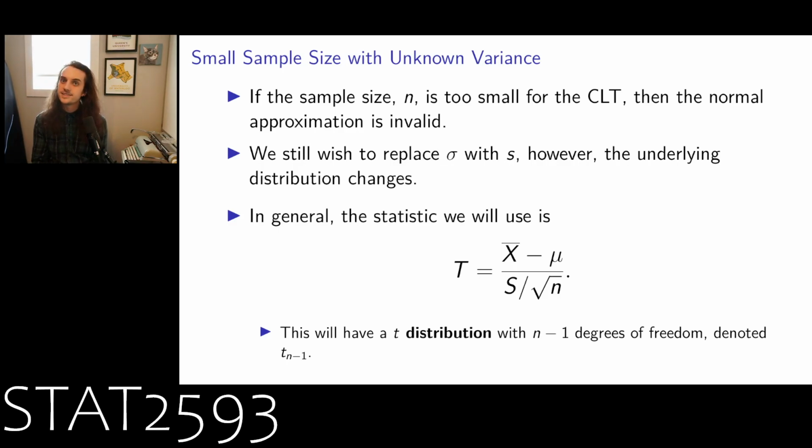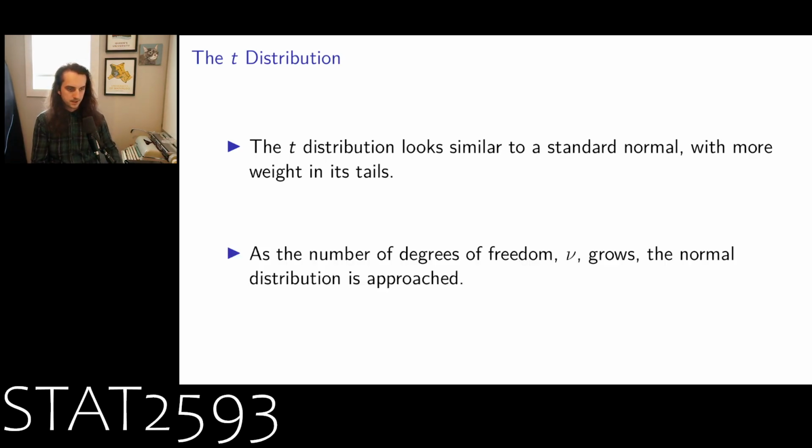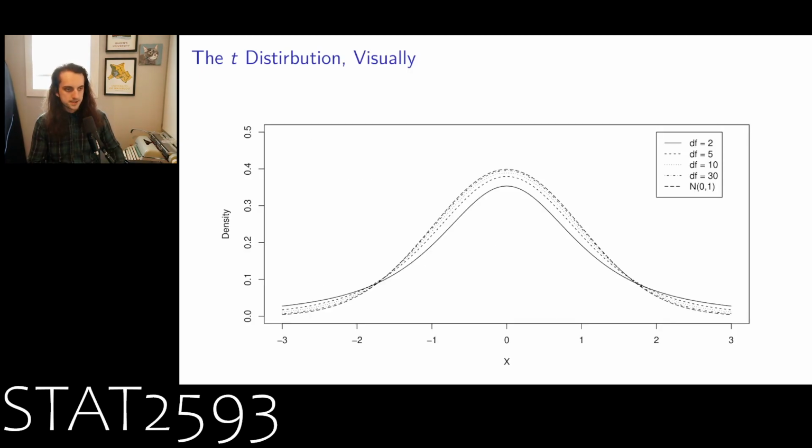Okay, and so we haven't seen the t-distribution yet. What does this look like? What's going on with that? Well, the t-distribution looks very similar to a standard normal distribution. However, it has heavier tails, so it's not nearly as compressed around the middle as the normal distribution would be. As the number of degrees of freedom grows, the t-distribution approaches the normal distribution. So what does this look like?